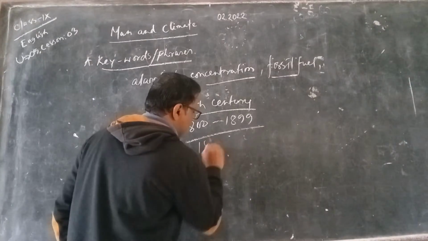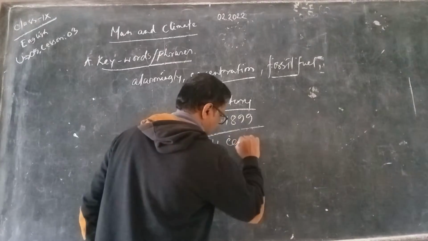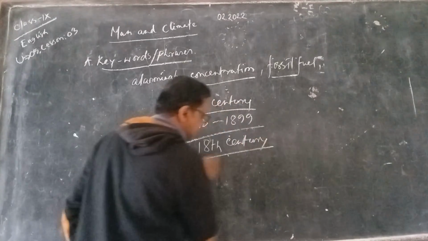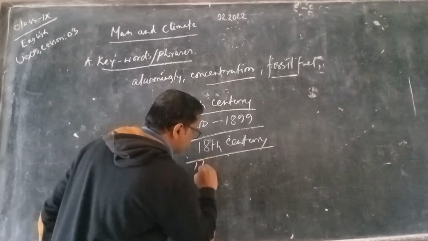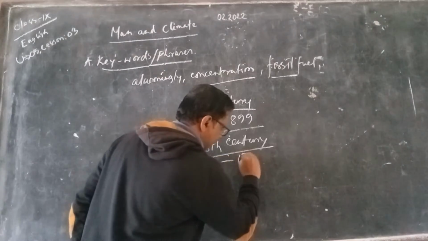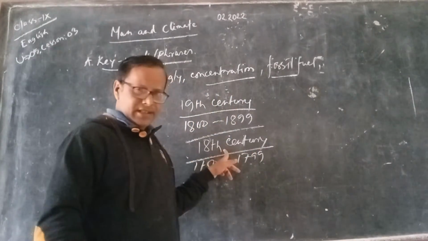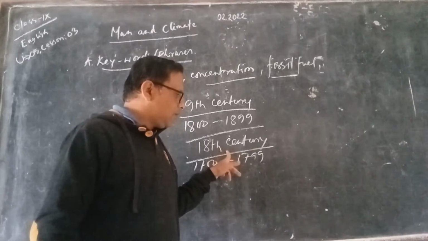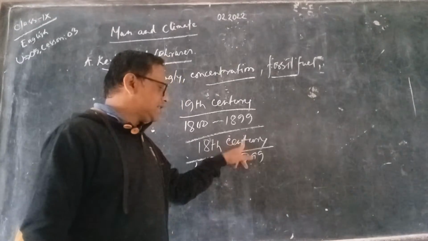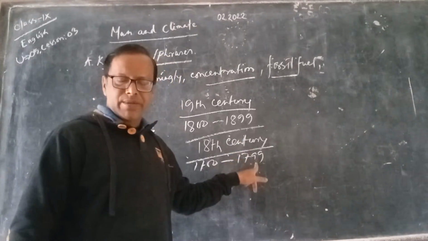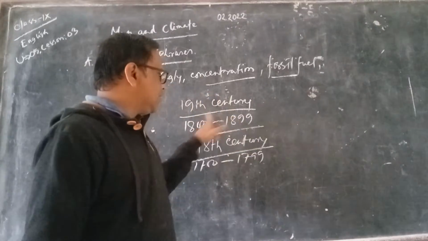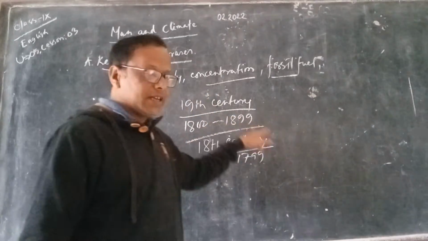Like the 18th century. What is the 18th century? It must be 1700 to 1799, just before 100 years, and then the next will be the next century. The 18th century is 1700 to 1799, like the 19th century is 1800 to 1899.